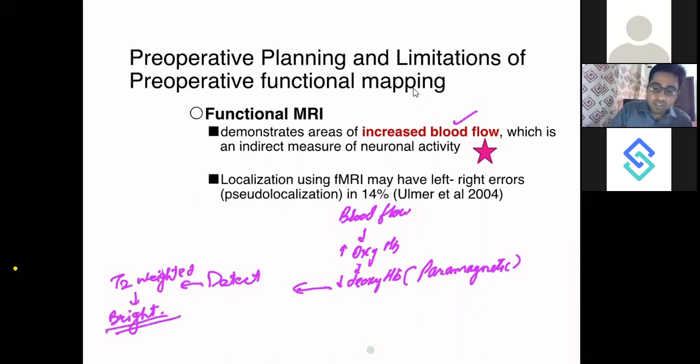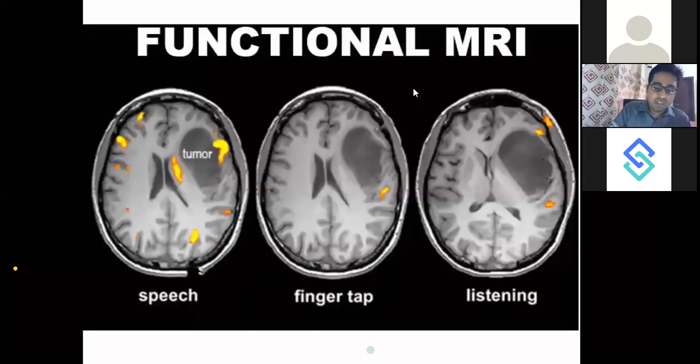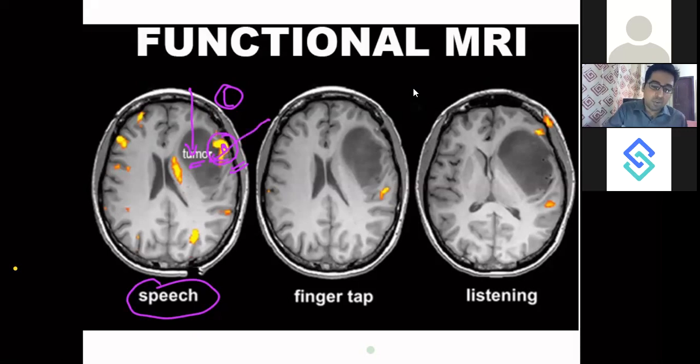Okay, so let's see an example. This is the functional MRI. Here speech was tested. You can see these many areas of the brain were stimulated. But we know that speech is a motor function, and when the patient is speaking, that particular area is in the frontal lobe on the left side. That is Broca's speech area, which is coming as the largest representation. So we know this is Broca's area and this is the tumor. If I am excising, I should approach the tumor maybe like this. But if I approach the tumor like this, I will actually damage Broca's speech area.